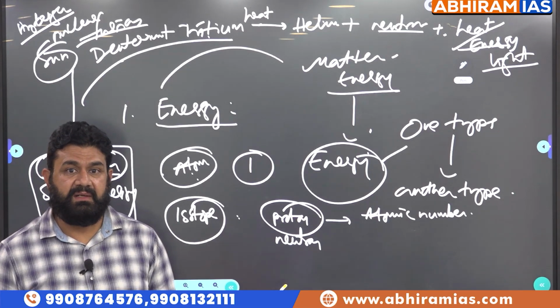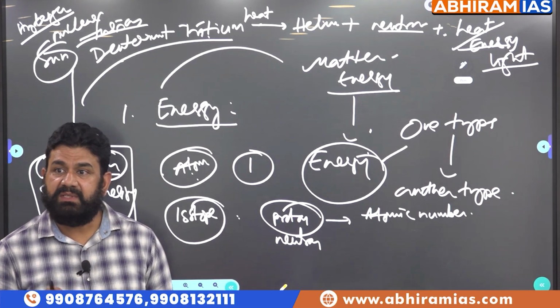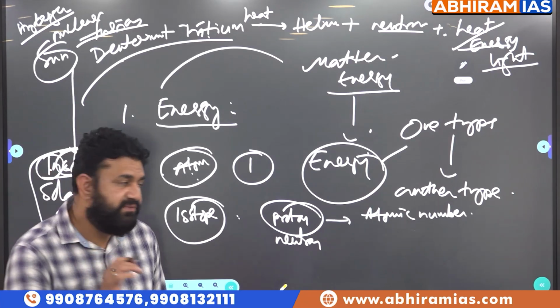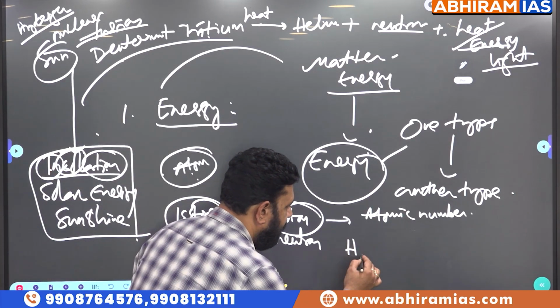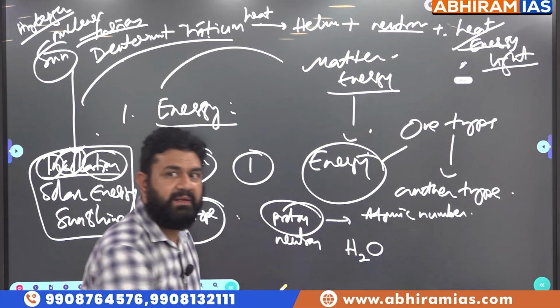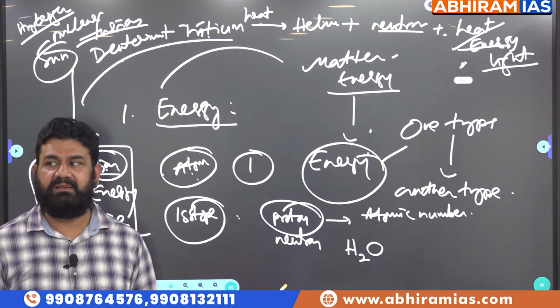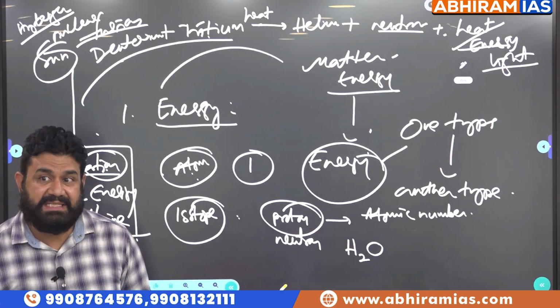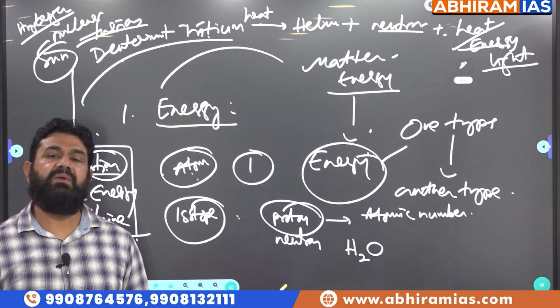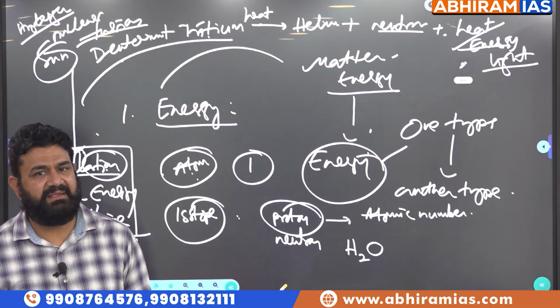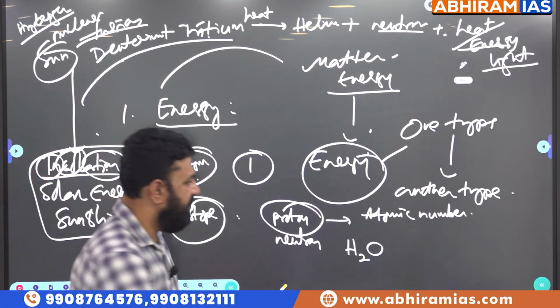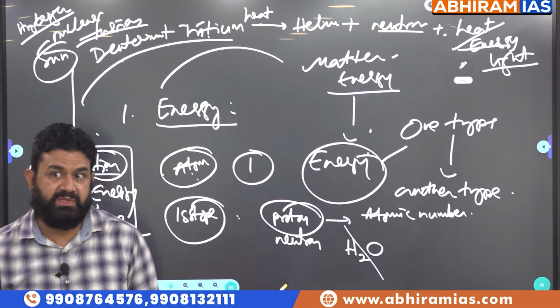Unless you are on the sun. Hydrogen is present in which form on the earth? Water. To get hydrogen, you have to split water. How do we split it? Electrolysis. Little chemistry. To split water, we need energy.